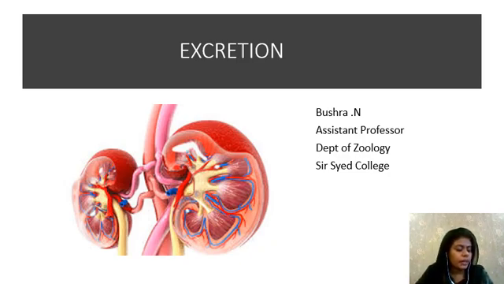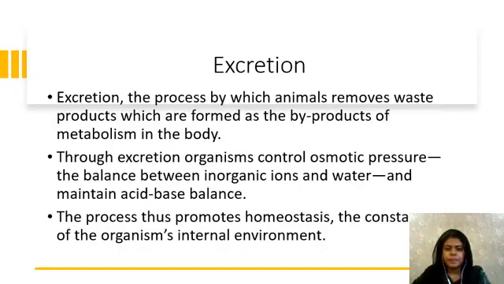Okay. After that, we are discussing different types of kidneys: pronephros, mesonephros, metanephros, etc. After that, we are discussing different types of excretion: ammonotelism, uricotelism, ureotelism, etc. And urea cycle also. Urea cycle is the cycle of formation of urea. And another topic which comes under this unit is mechanism of urine formation in man. Okay. So these are the topics we are going to discuss in this unit.